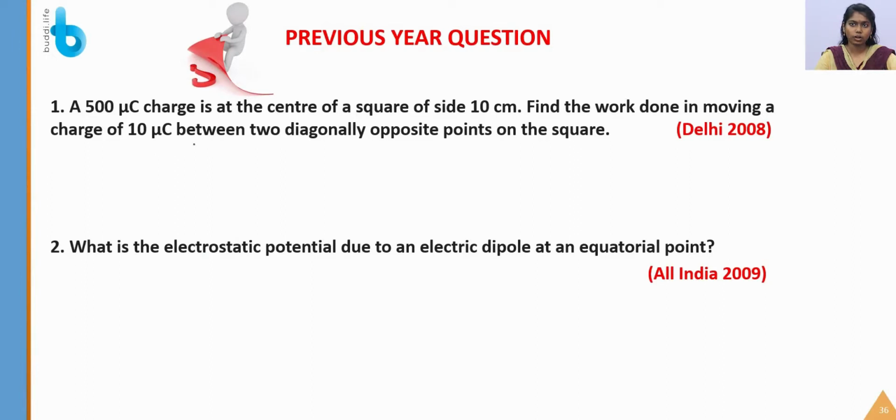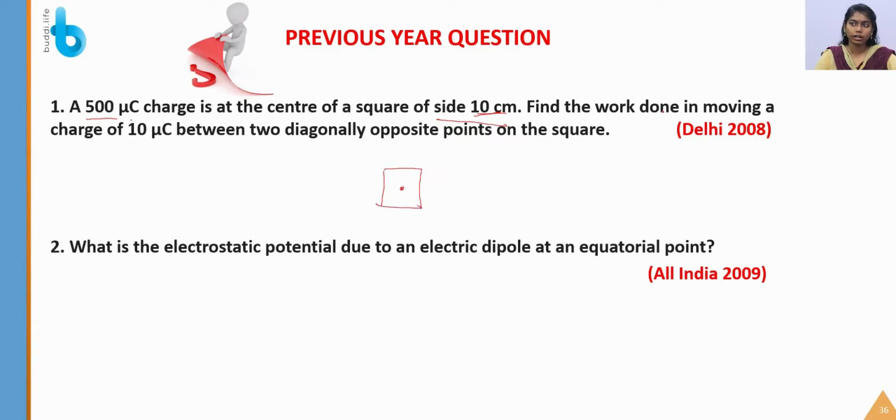Okay students, let us solve some previous year questions. First question: a 500 microcoulomb charge is at the center of a square of side 10 centimeter. Find the work done in moving a charge of 10 microcoulomb between two diagonally opposite points on the square. So let us consider the 500 microcoulomb charge is present at the center of the square, right?